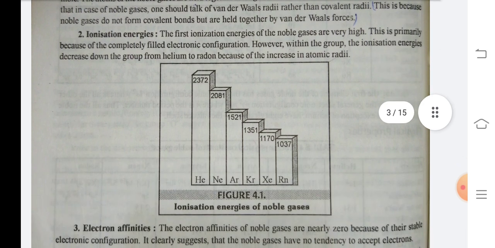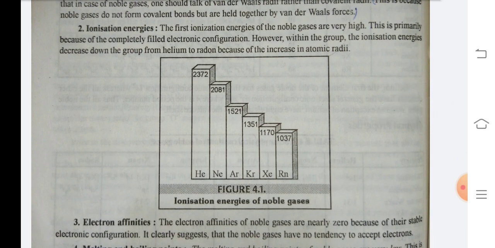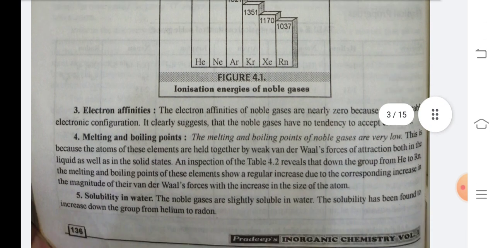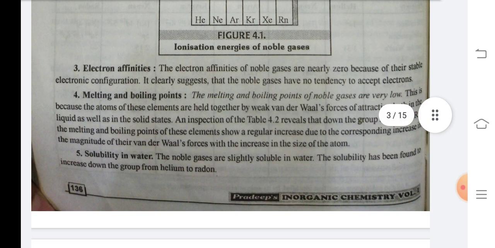Number 2. Ionization energies. The first ionization energies of noble gases are very high. This is primarily because of the completely filled electronic configuration. However, within the group, the ionization energies decrease down the group from helium to radon because of the increase in atomic radii. Number 3. Electron affinities. The electron affinities of noble gases are nearly zero because of their stable electronic configuration. It clearly suggests that the noble gases have no tendency to accept electrons.